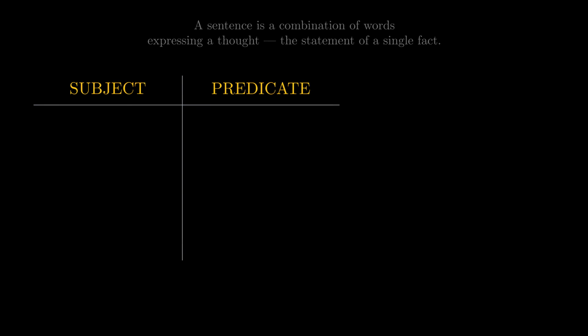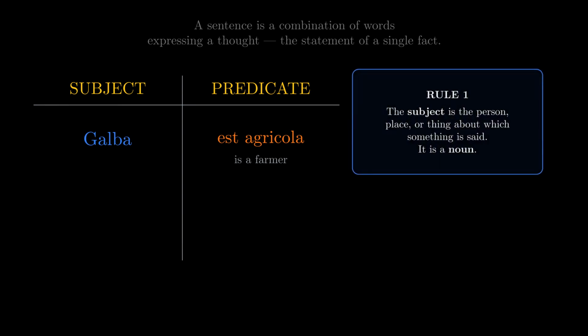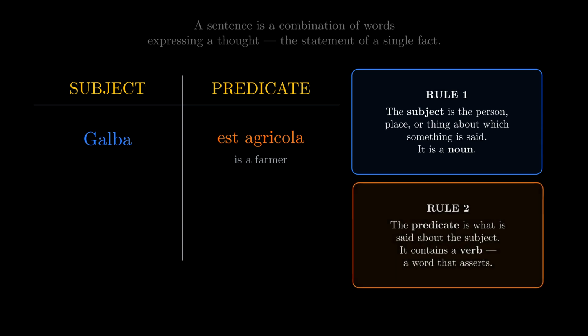A sentence is a combination of words expressing a thought. At its simplest, the statement of a single fact. Every sentence has 2 parts. Listen. Galba est agricola, Galba is a farmer. Rule 1. The subject is the person, place, or thing about which something is said. It is a noun or a word serving as a noun. Here the subject is the man's name, Galba. Rule 2. The predicate is what is said about the subject. It contains a verb, a word that asserts something. Est agricola, is a farmer.